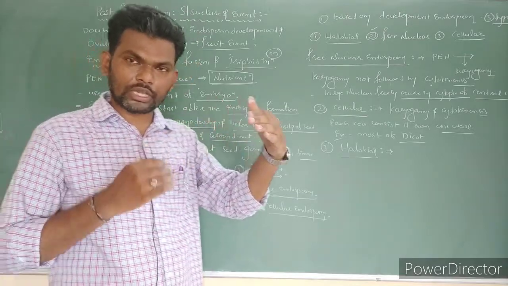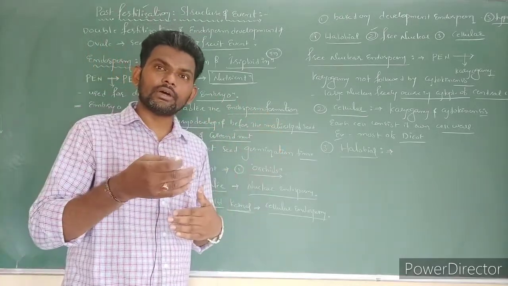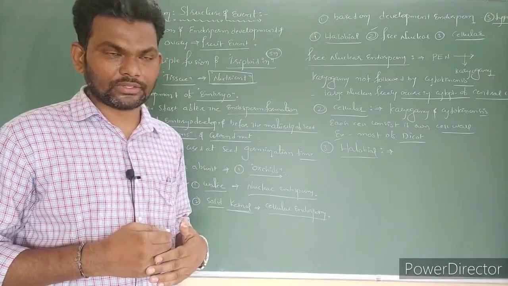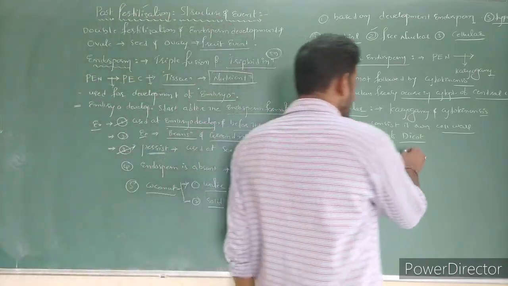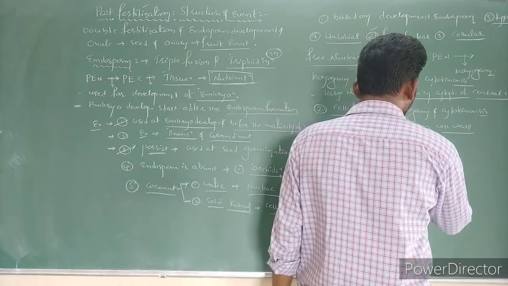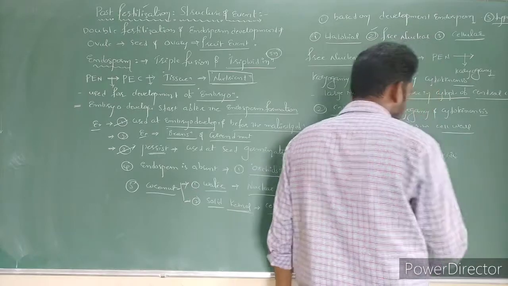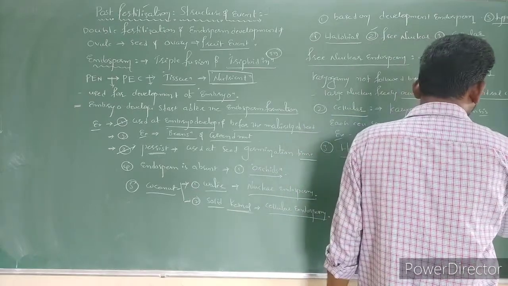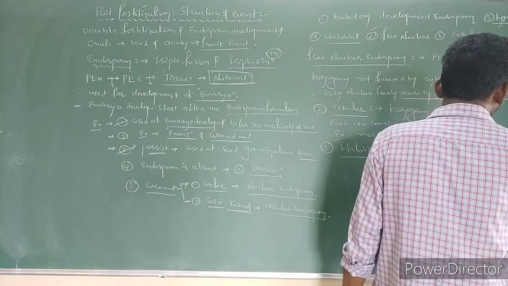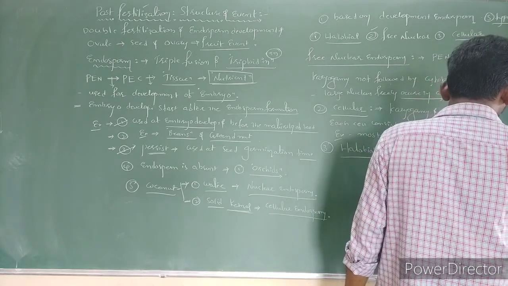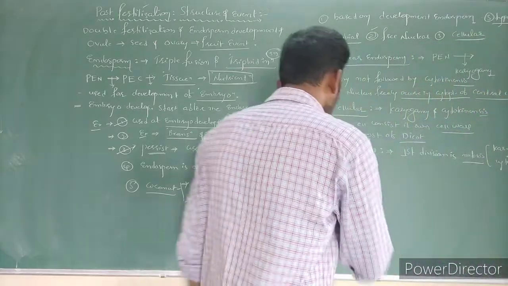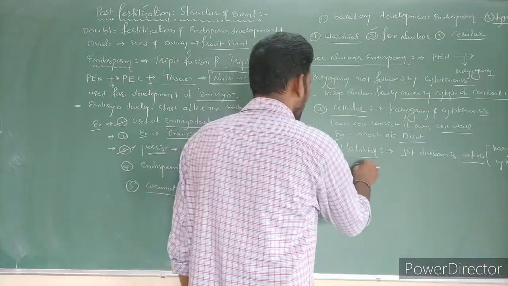Only the first division is a complete mitosis, which means karyokinesis plus cytokinesis. Due to that, what happened? Two chambers are formed.